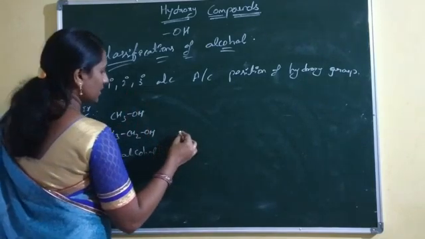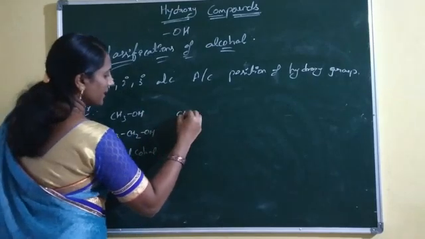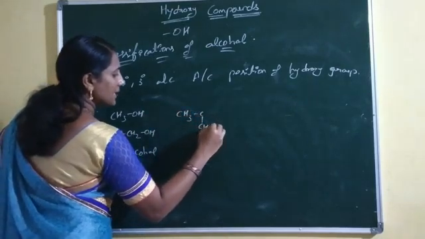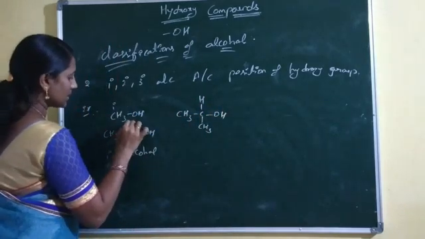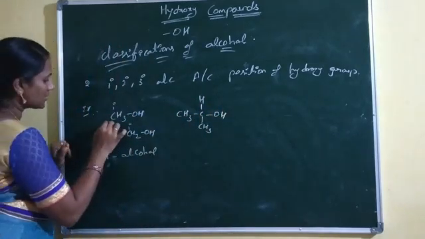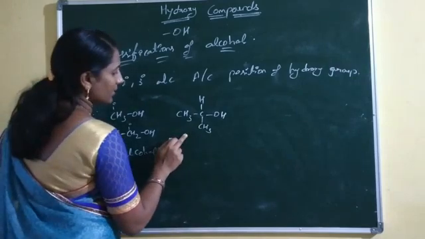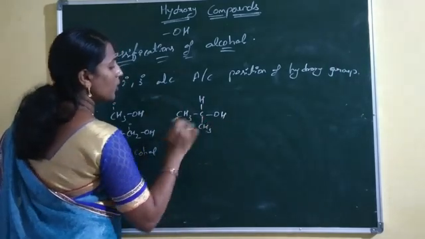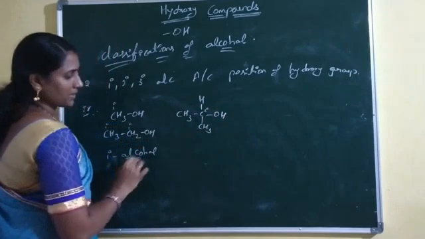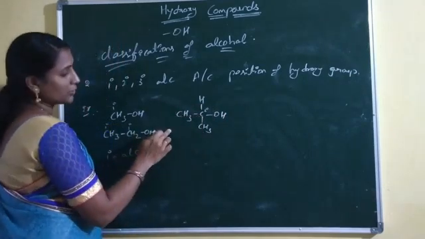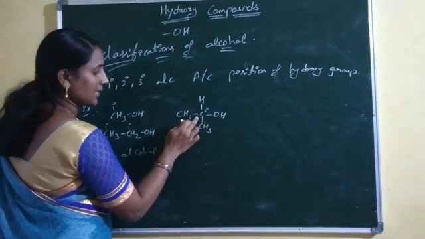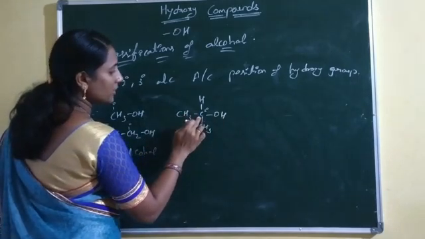And secondary alcohols. In secondary alcohols, the hydroxy group is directly bonded with a secondary carbon. These are primary carbons. In this one, the OH group is directly bonded with a secondary carbon. A secondary carbon means this carbon is bonded with 2 carbons. Due to this reason, this carbon is a secondary carbon. The OH group is directly bonded with a secondary carbon.